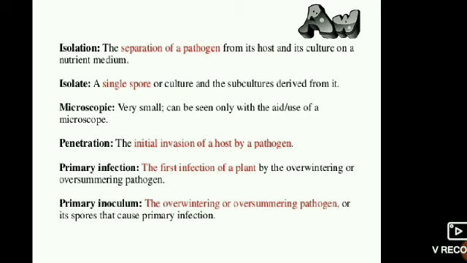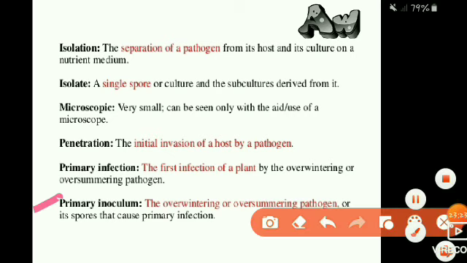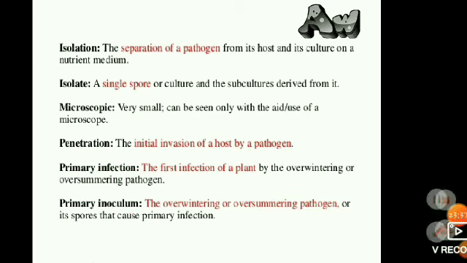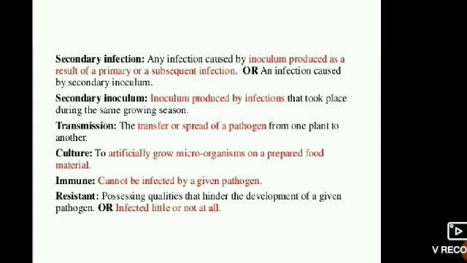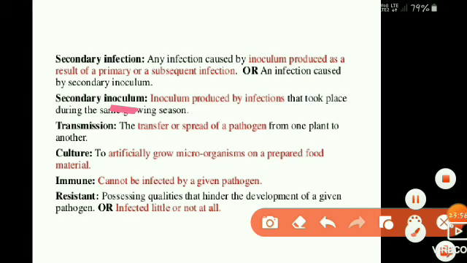The next term is primary inoculum. Primary inoculum is an overwintering or oversummering pathogen or its spores that causes the primary infection. The inoculum is needed for infection of a plant to cause a disease, and the primary inoculum is needed for the primary infection in a plant. The next term is secondary infection. As I told earlier, it is an infection caused by a secondary inoculum, which leads to the formation of secondary infection in any plant.